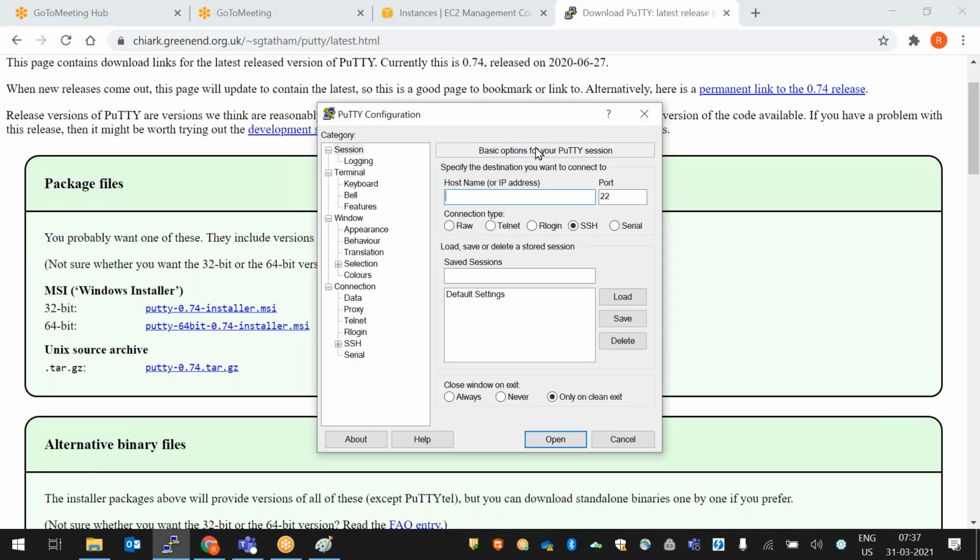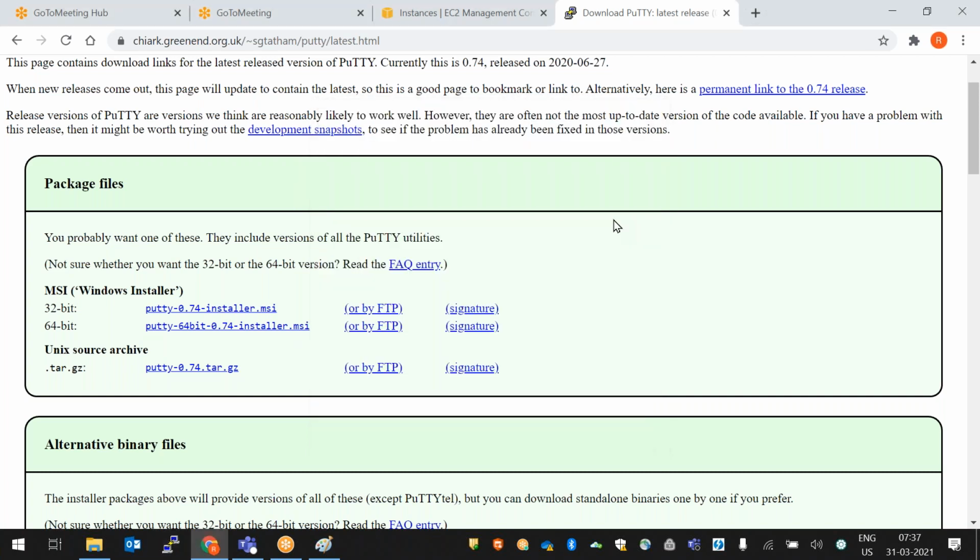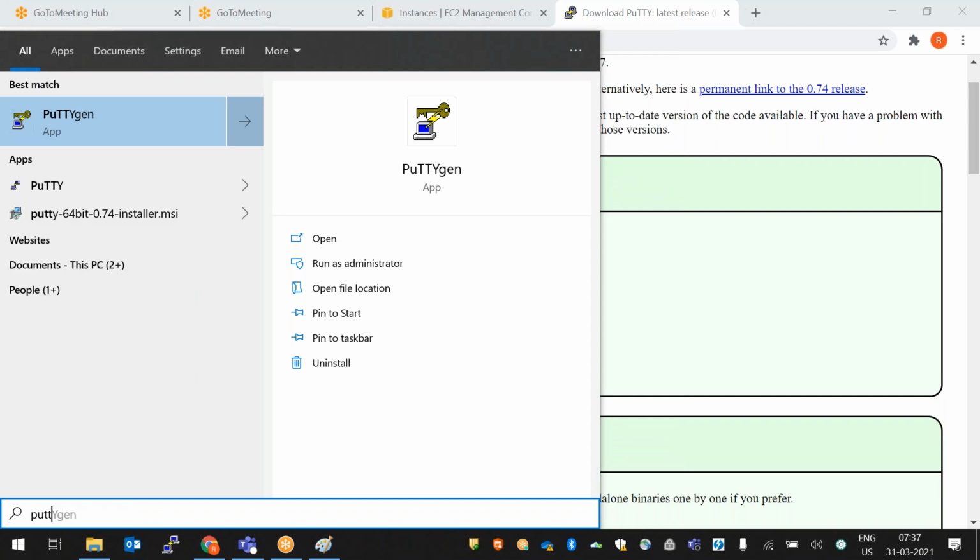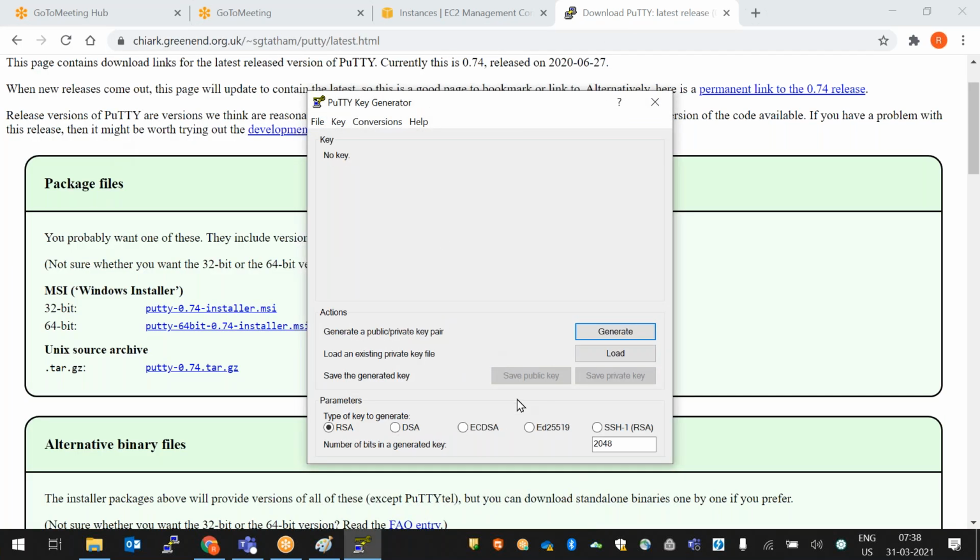To connect to our Linux server, we use a PuTTY session. When we download and install PuTTY, along with the PuTTY session, one tool will be installed, which is PuTTYgen. That is required to convert our PEM file into a PPK file. If you search here and type PuTTY, it is showing PuTTYgen. PuTTY is available, PuTTYgen is also available. So open PuTTYgen. Here I want to convert my PEM file into a PPK file to connect to the Linux server.